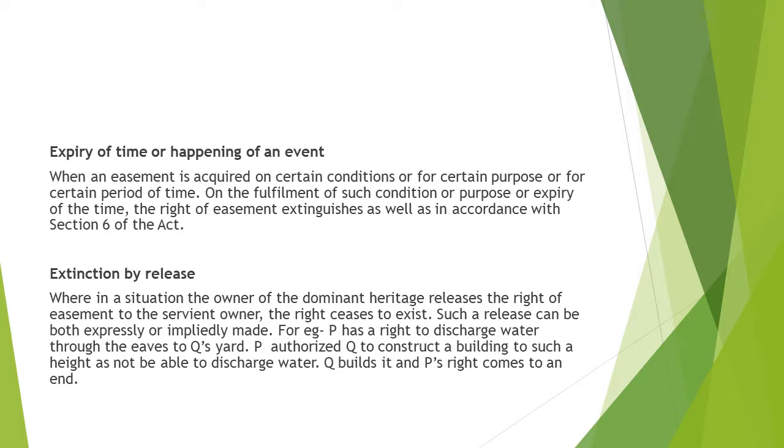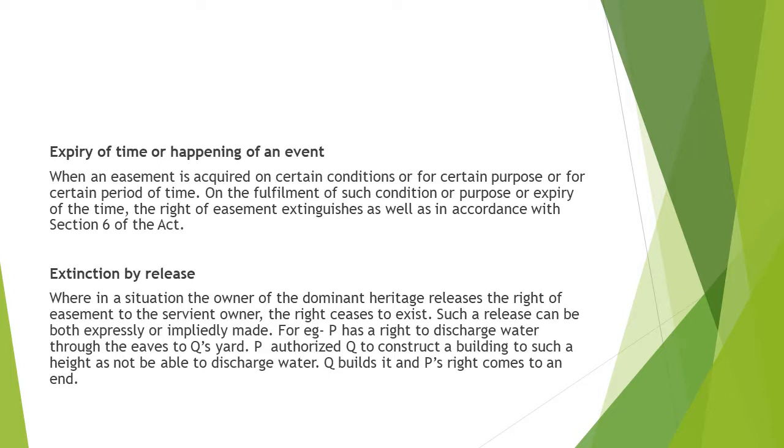So if one person is getting an easement for certain conditions, or for a certain purpose, or for a certain period of time, for example for 6 years, then when 6 years pass, the right extinguishes. Or if that condition is fulfilled, or if the purpose is fulfilled, then the right of easement also extinguishes.